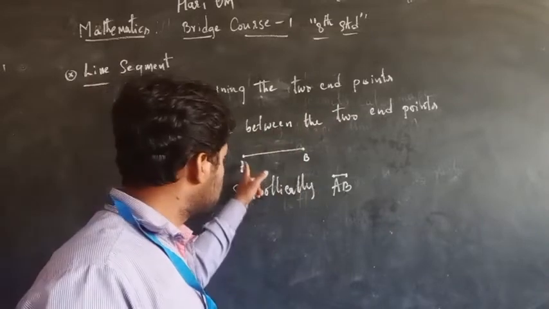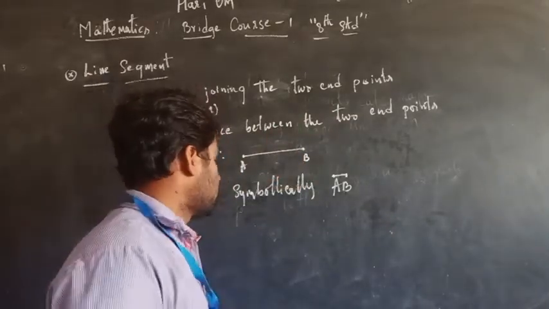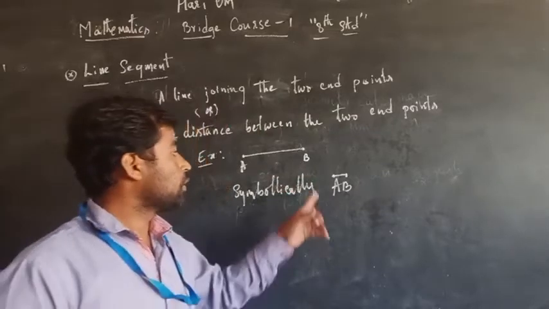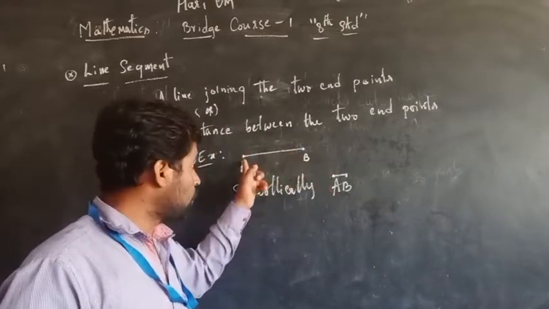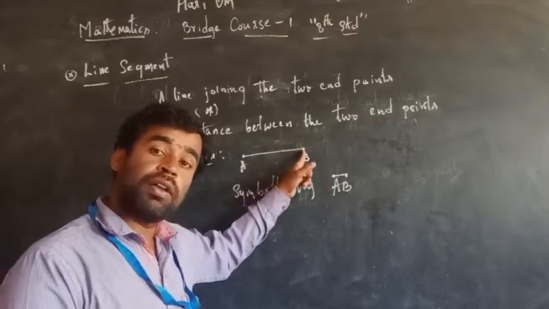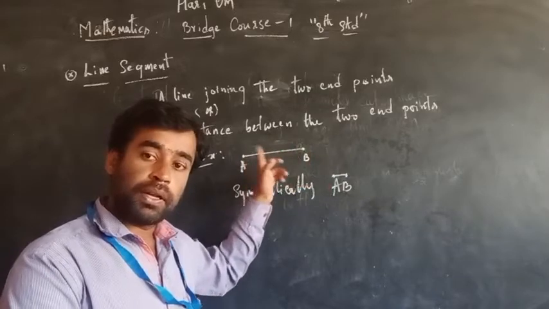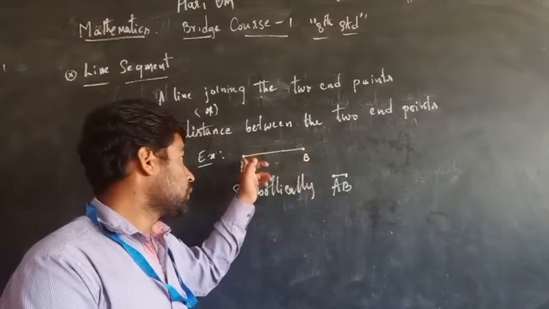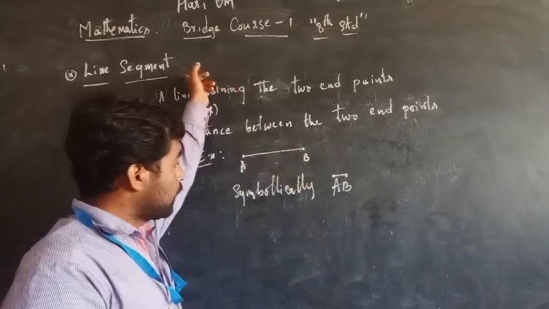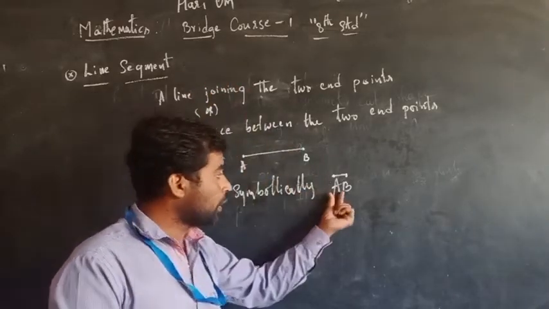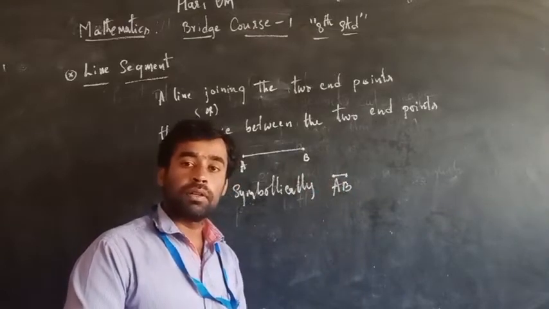Symbolically we can write, here I have taken the example AB is a line segment because A and B are the two endpoints. The distance between these two points is what you call a line segment. Symbolically we write AB with the line segment symbol on top.